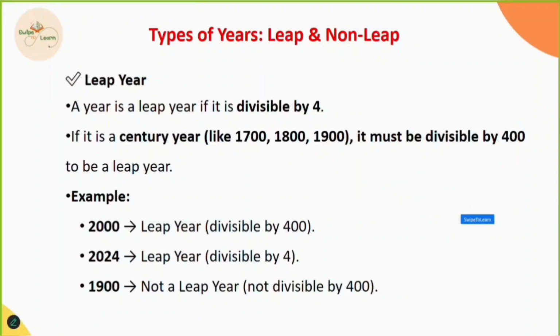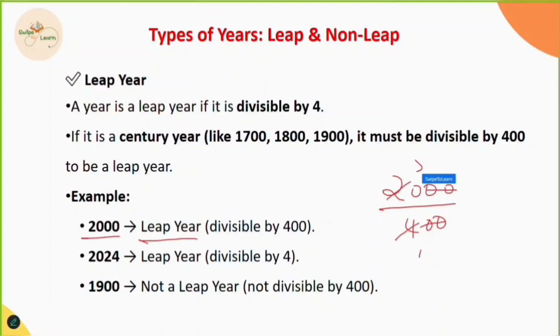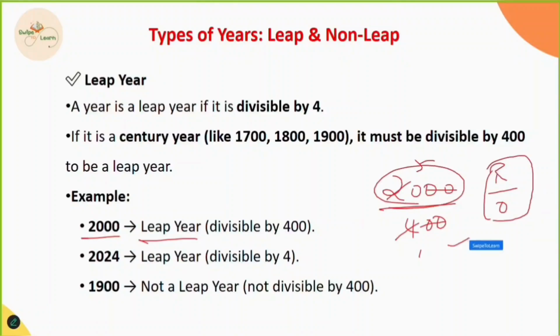Here are examples. 2000. 2000 is a leap year because 2000 is a century year, so 2000 must be divisible by 400. Cancelling the zeros here, 4 ones are 4, 4 fives are 20. So the remainder is 0. Whenever we get a remainder 0, we say that the number is completely divisible by 400. So when the remainder is 0, we consider it as a leap year.